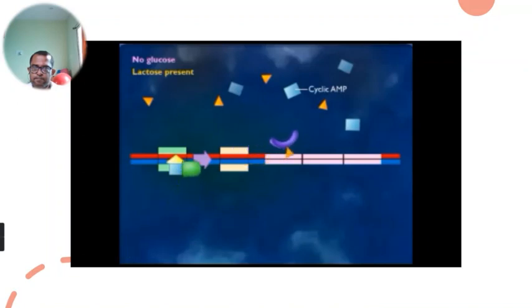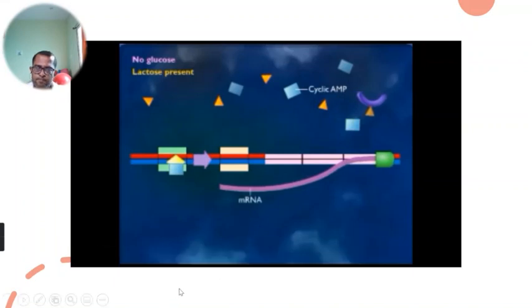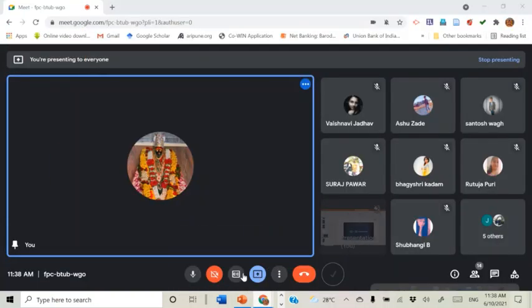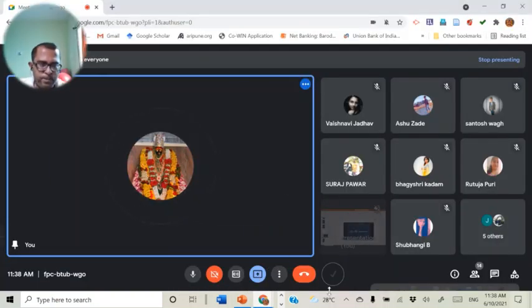RNA polymerase can now bind to the promoter and carry out transcription. So this is all about the control of lac operon in a positive manner.